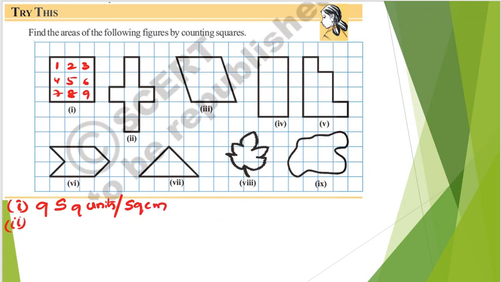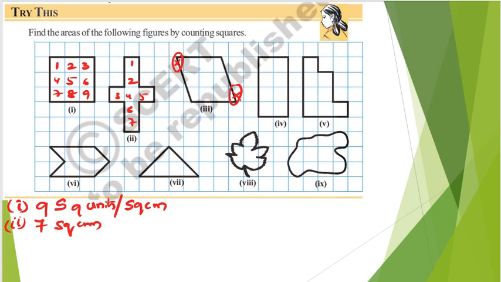So what about the second one then? 1 2 3 4 5 6 7, clearly you can see 7 squares, so it is nothing but 7 square centimeters. Next, for this particular thing, this is less than half, so we should not consider it, and this is also less than half, so we should not consider these parts.